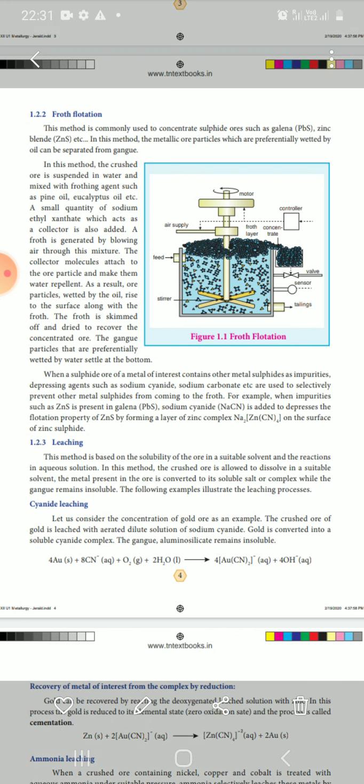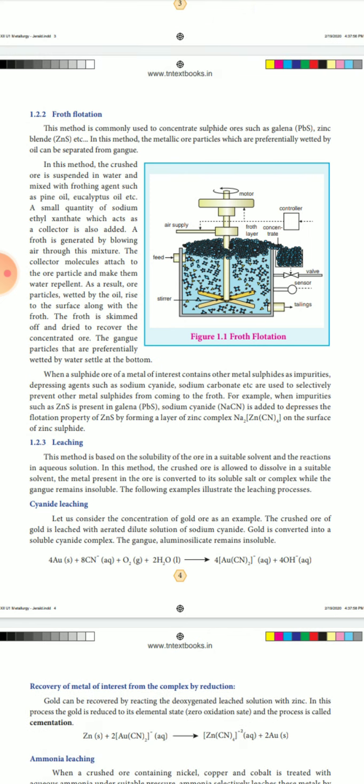So how do we carry this out? First we add the water, then mix in the frothing agent, pine oil or eucalyptus oil, then we add the sulfide ores, and then a small quantity of sodium ethyl xanthate, which is the collector for pure sulfide ores.